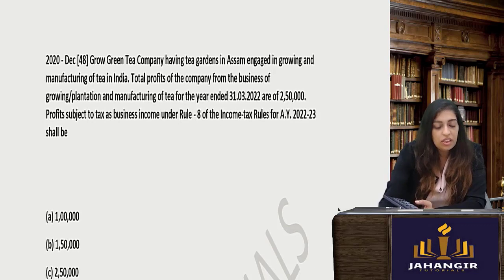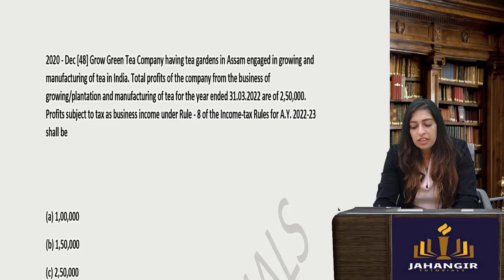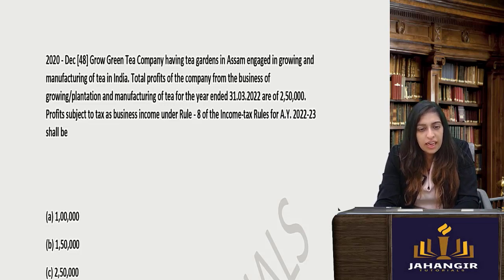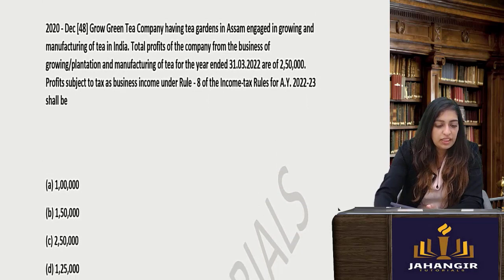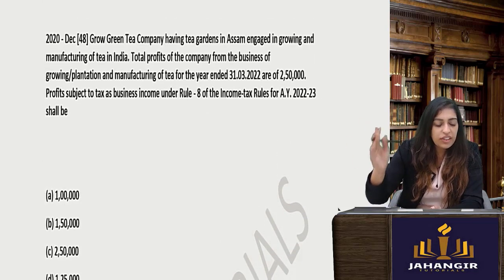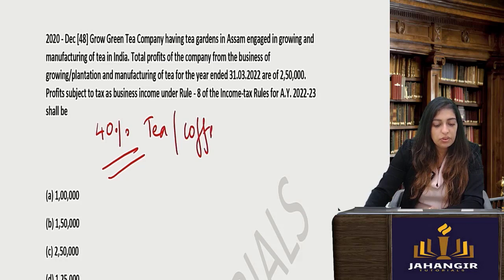Next one. Grow Tea Company having tea gardens in Assam is engaged in growing and manufacturing tea. Total profits from the business of manufacturing tea is 2,50,000. Profit subject to business as business income under Rule 8 is how much? This is very easy. You will just take 40%. There are standards for tea and coffee. It is 40%. Okay, you will take 40% for tea and coffee both.